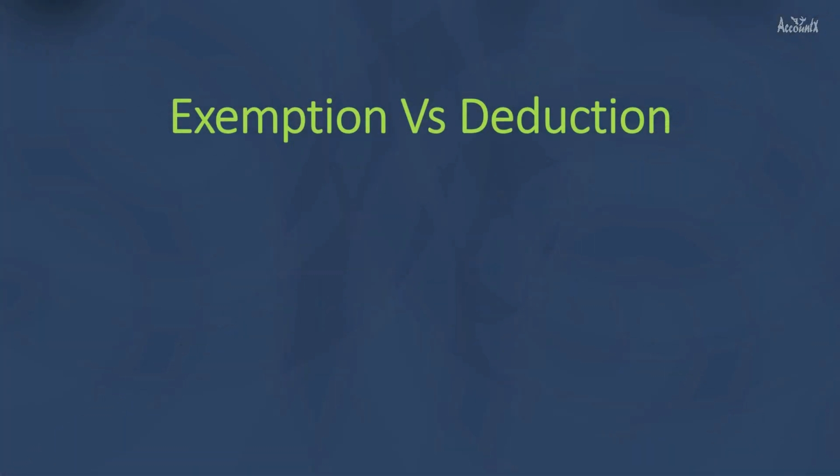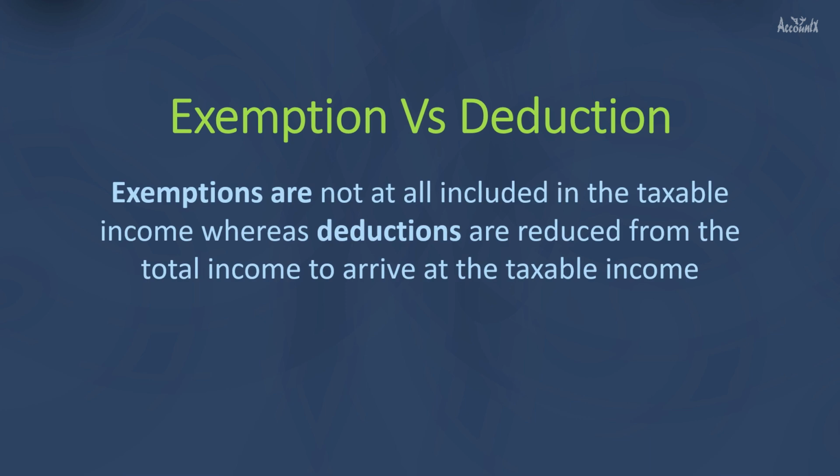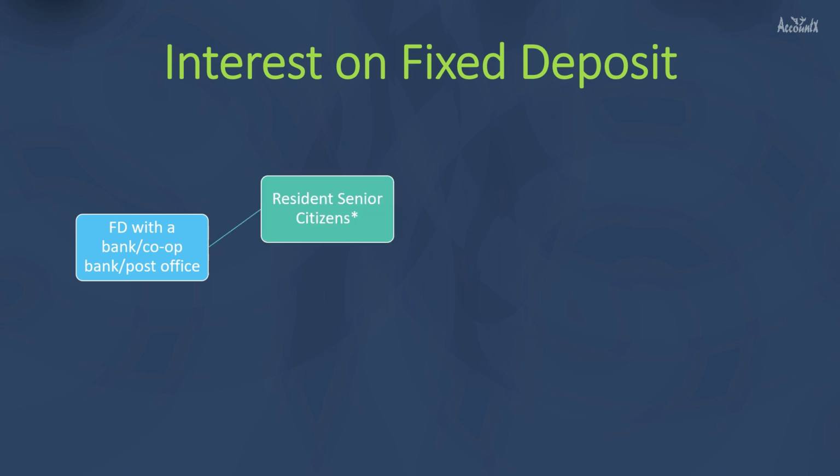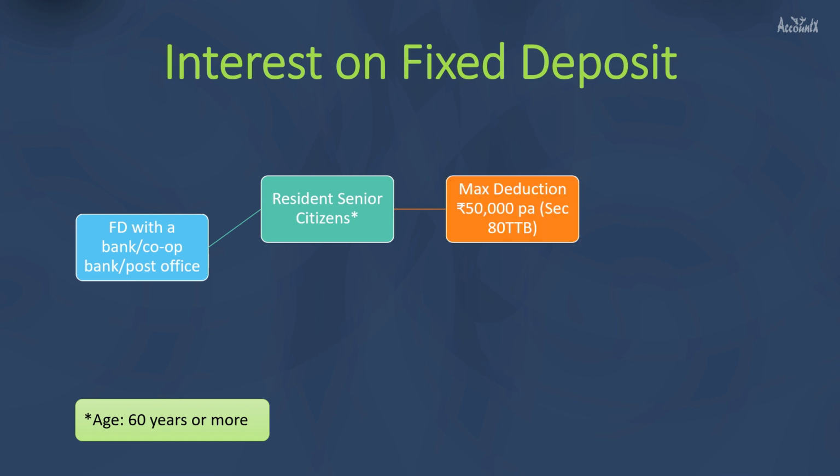But before we begin, let's quickly understand the difference between exemption and deduction. Exemptions are not at all included in the taxable income, whereas deductions are reduced from the total income to arrive at the taxable income. The first benefit that we are going to discuss is related to interest on fixed deposit. If you have opened fixed deposit accounts with a bank, cooperative bank or post office, and if you are a resident senior citizen, that is, if your age is 60 years or more, then you would get a maximum deduction up to 50,000 rupees per annum.